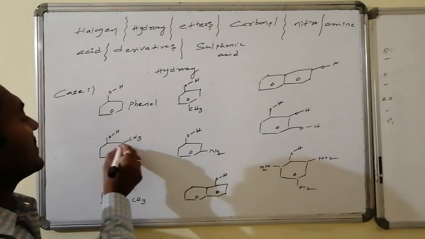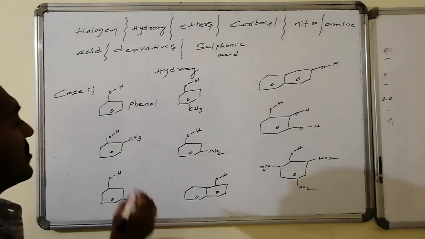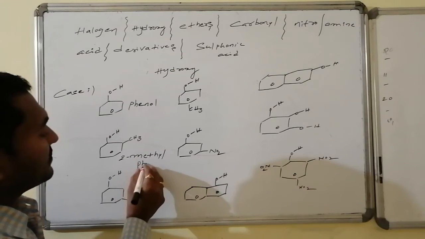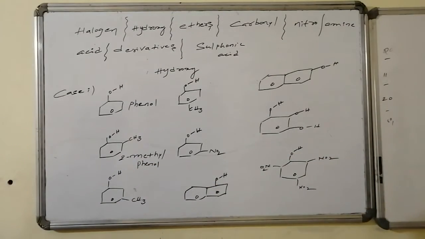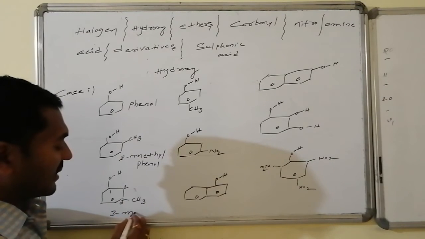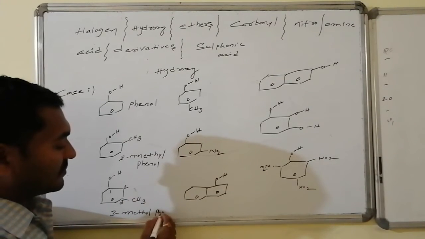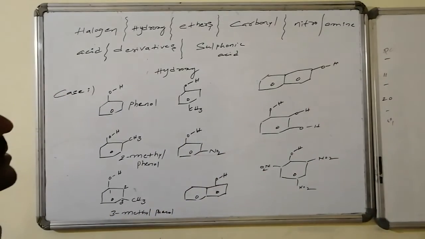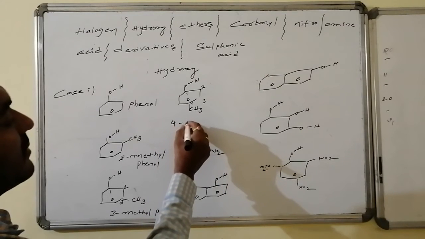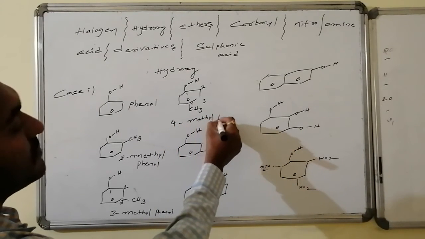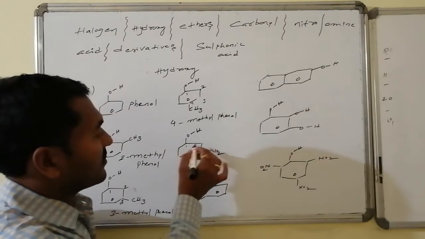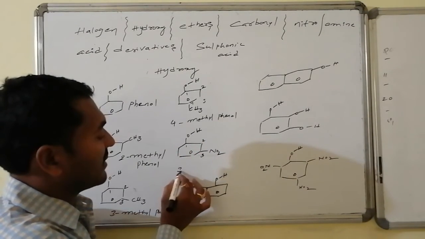Whereas here, at the second position methyl is there, so this name is 2-methylphenol. Whereas the name of this compound: this is 1, this is 2 and this is 3, hence it is 3-methylphenol. Whereas this is 4-methylphenol, 1, 2, 3 followed by 4, that is 4-methylphenol. And here, once again OH has the highest priority, hence it is 3-nitrophenol.